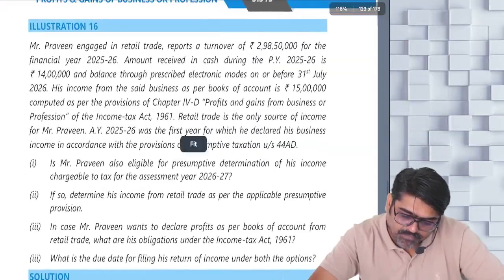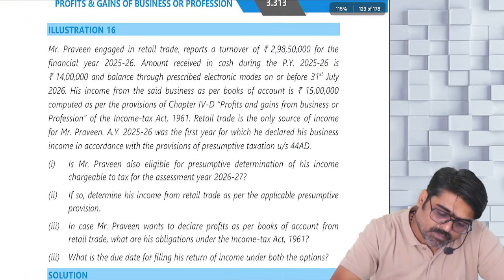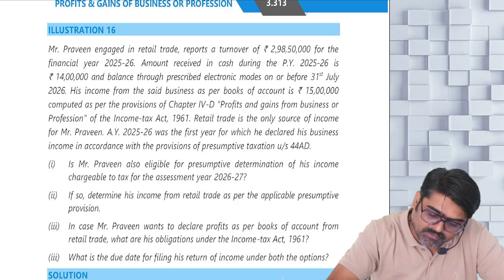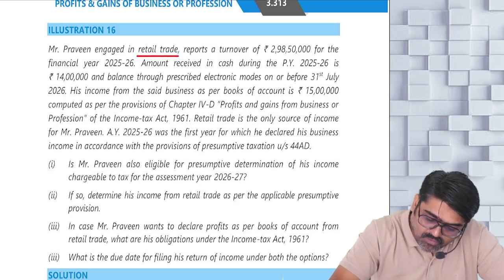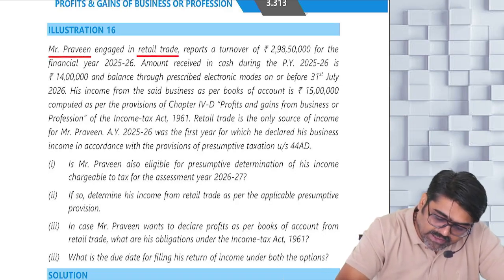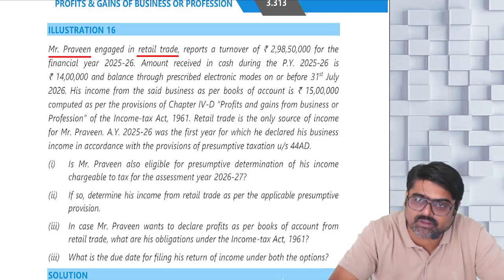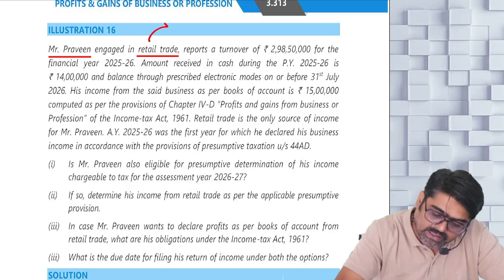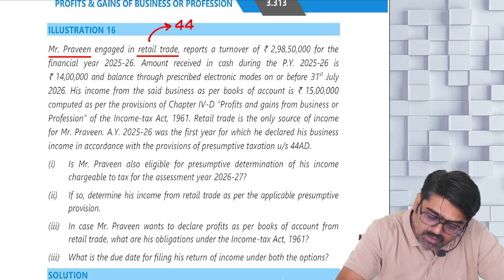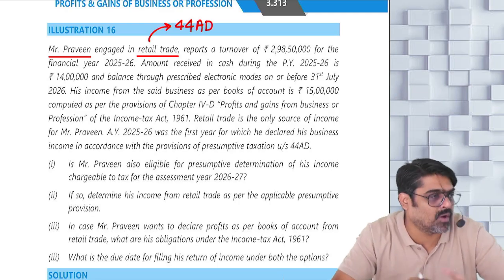Illustration number 16. Mr. Praveen is engaged in, first of all, Mr. Praveen is an individual. Nothing mentioned, he is a resident. So resident individual engaged in which business? Retail trade. Can I say Mr. Praveen is also an eligible assessee and retail trade is also an eligible business. So 44AD provision can be followed.